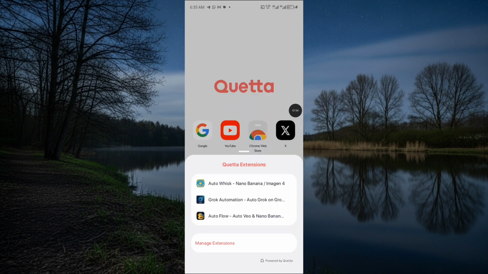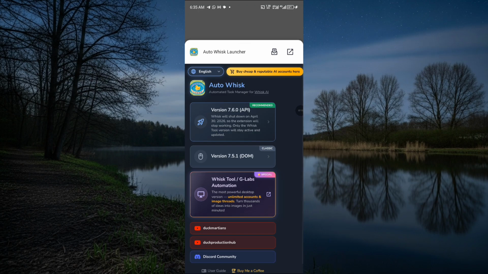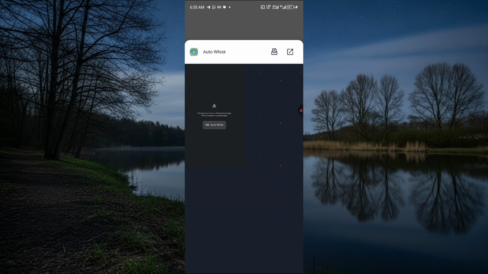Now once you are done installing it, you are going to see this particular interface here. So I'm just going to click on this auto whisk. I'm going to be using auto whisk. Now you are going to see this particular interface. All you just need to do is to click on this particular one that says classic. So classic version 7.5.1. You're just going to click on that particular one. Then you are going to see something like this.